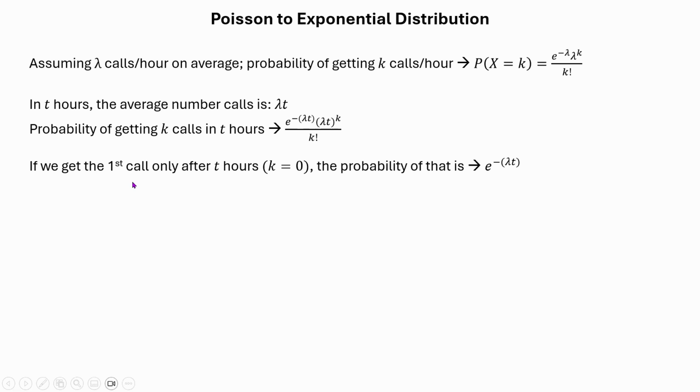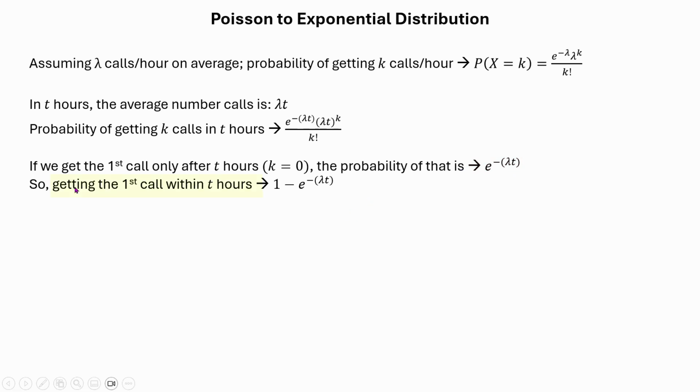If we get the first call only after t hours, just assume that we get the first call only after t hours, that means within t hours there were 0 calls, k equal to 0. So if we put k equal to 0 in this equation, then we are simply going to get e to the power minus lambda t. So just reverse it.